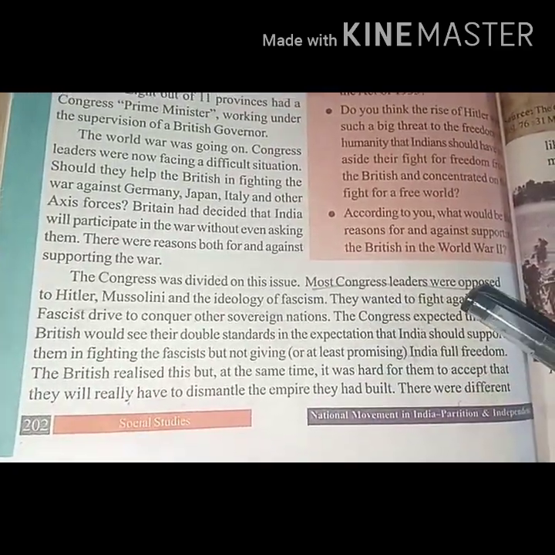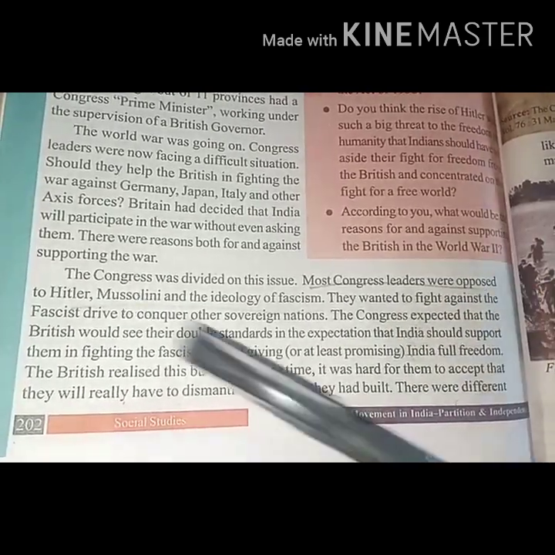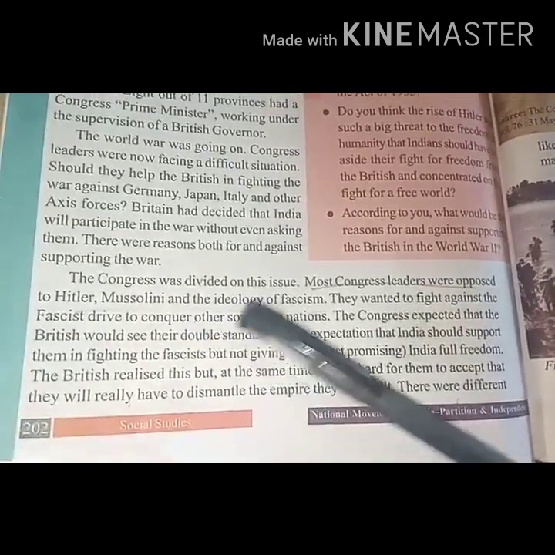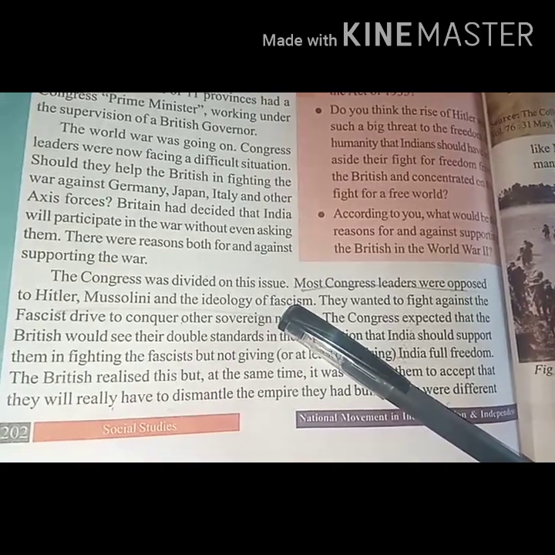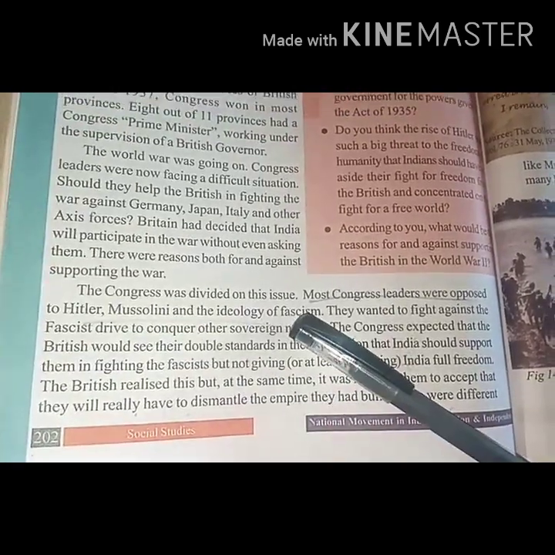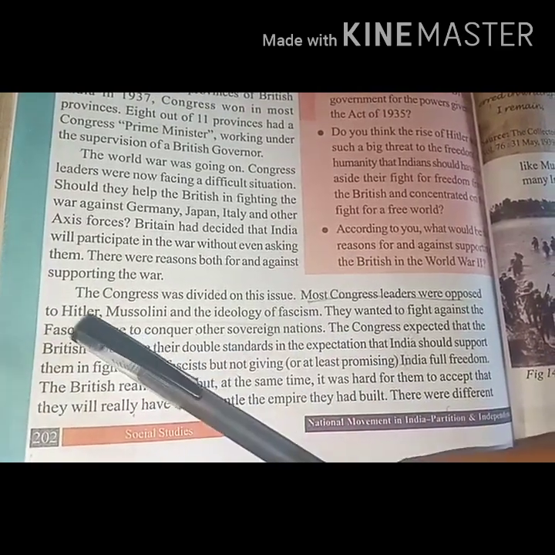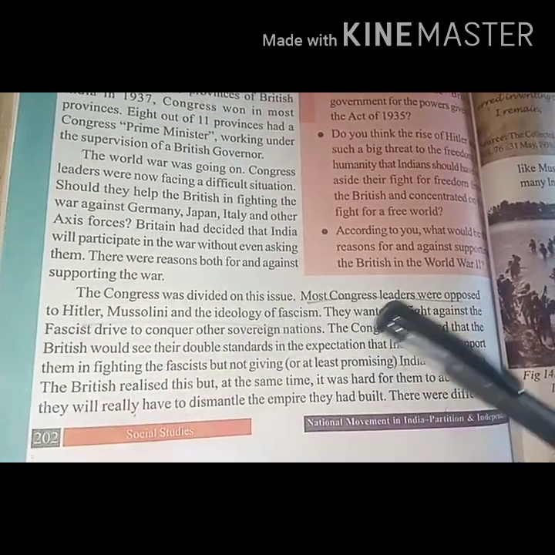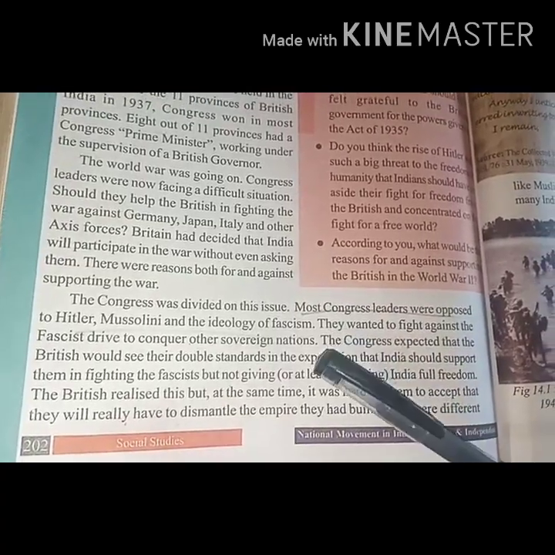Most of the Congress leaders were opposed to Hitler, Mussolini and the idea of fascism, so they wanted to end their rule and fight against them.